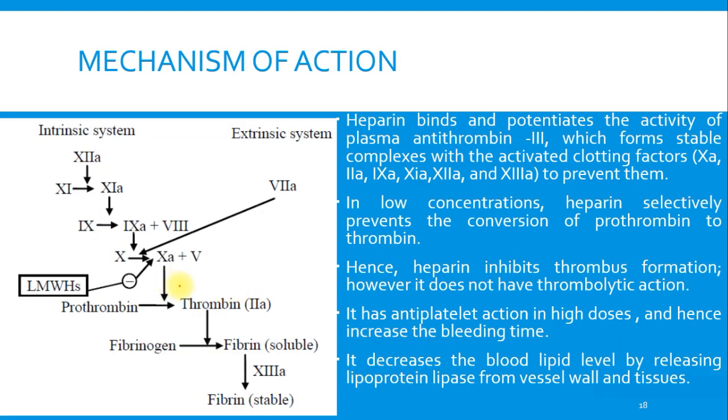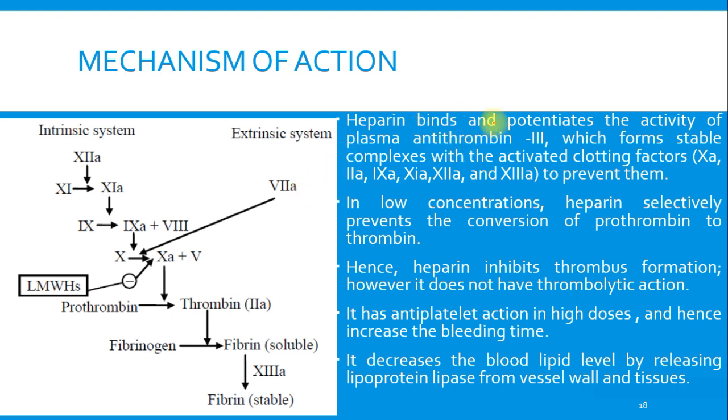The mechanism of action is very important: where these heparins act and where exactly they cause their effect as anticoagulants. You can see the normal coagulation cascade, with the intrinsic pathway as well as the extrinsic pathway shown, and in between, heparins act.